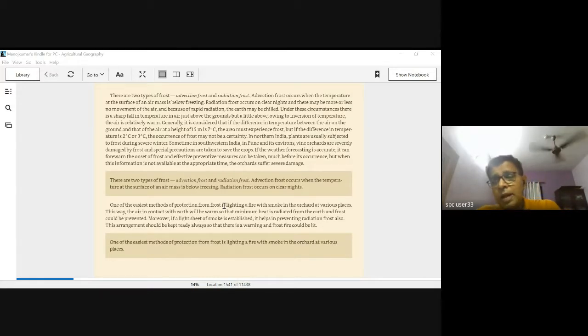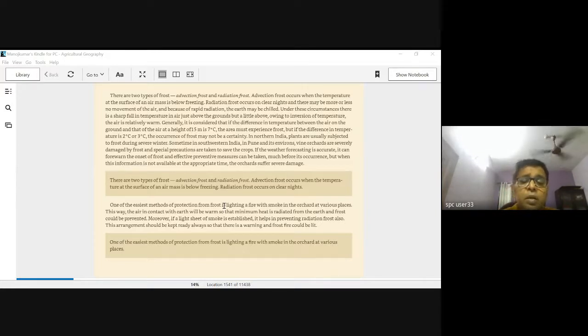Of course, man has found out ways in which crops can be protected from frost, like lighting a fire or making smoke. This is generally practiced in the Mediterranean regions.